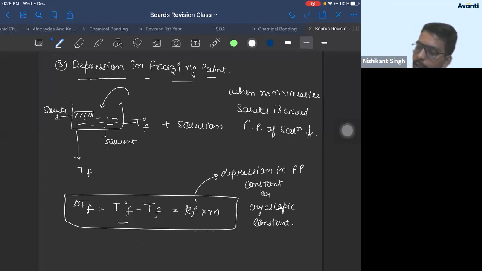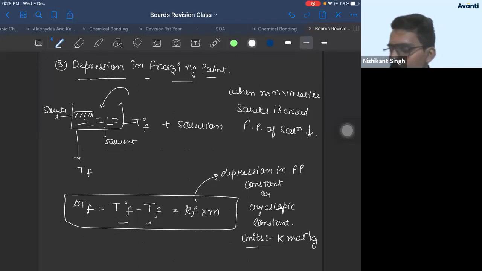Now, what is its units? Units may be asked for 1 mark. So unit will be Kelvin mole inverse kilogram. This is the unit of both KB and KF. Both of them have same units. Kelvin kilogram mole inverse, ठीक है? Or Kelvin kilogram per mole. You can write anything you want.